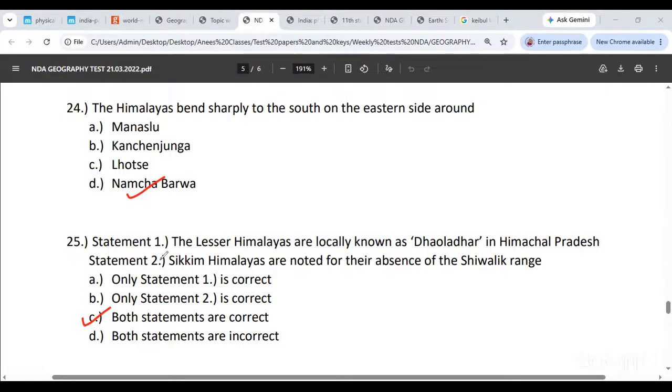Himachal Pradesh में lesser Himalayas, which is the second range of the Himalayas, that would be known as Dhauladhar. And in Uttarakhand, it is called as the Nagtiba. So the first statement is correct. And Sikkim Himalayas are noted for their absence of the Shivalik range. This is also very, very correct. Okay.